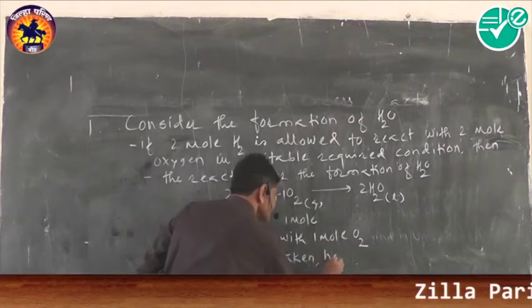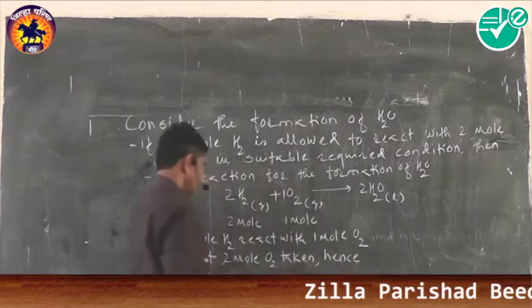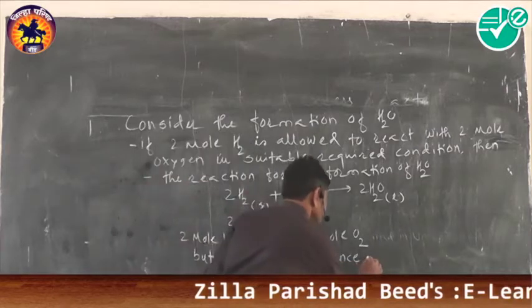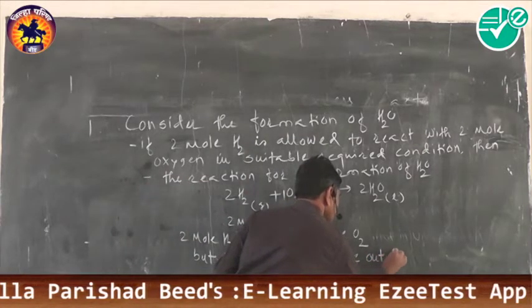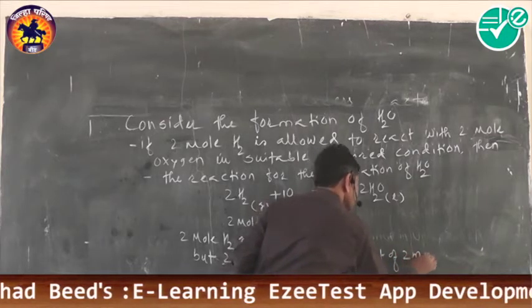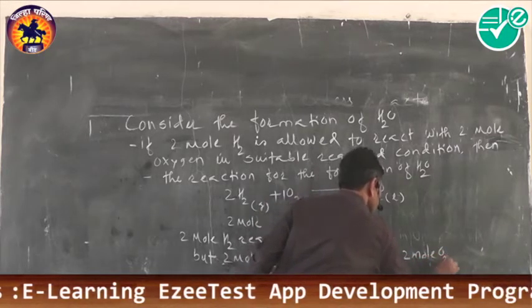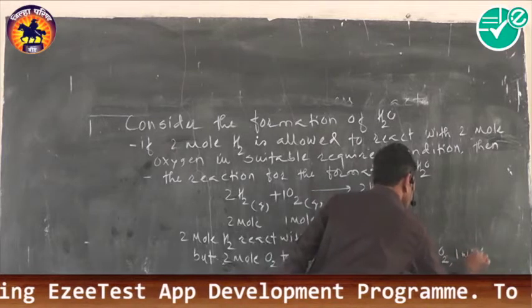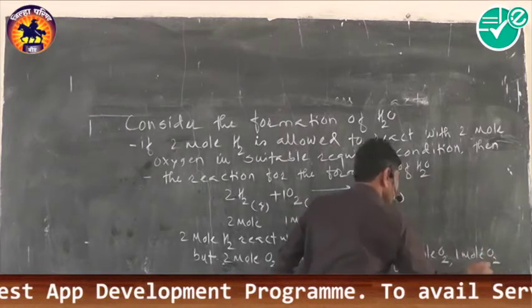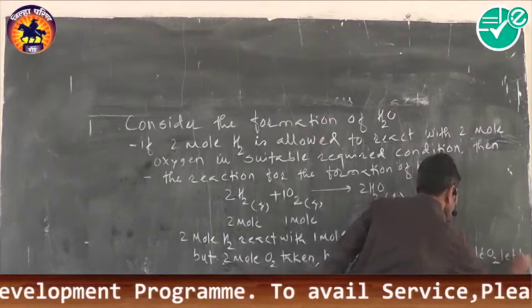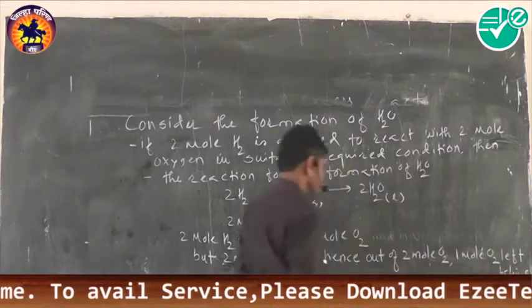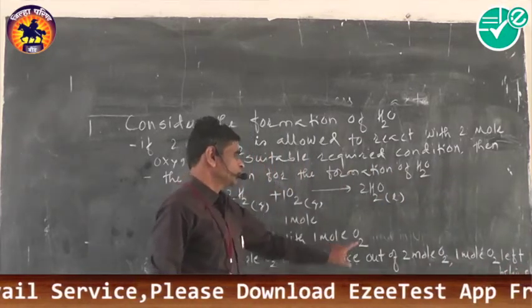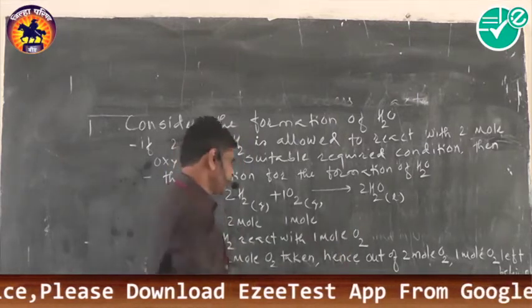Hence out of 2 mole oxygen, 1 mole oxygen is left behind.